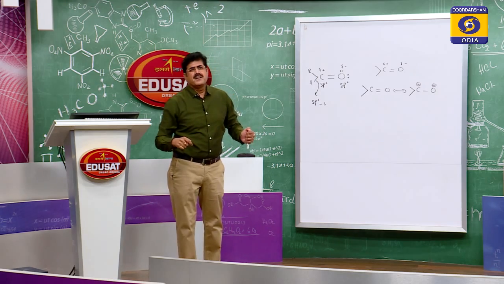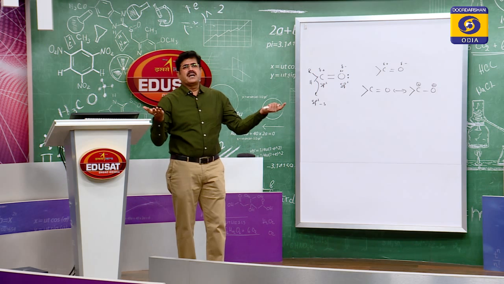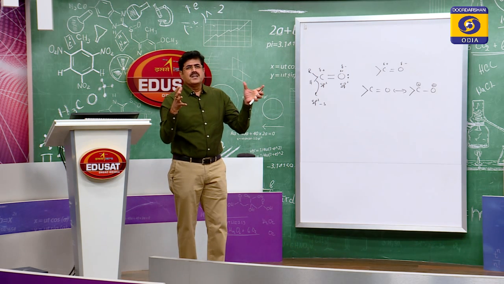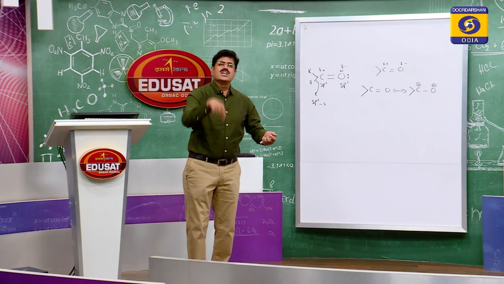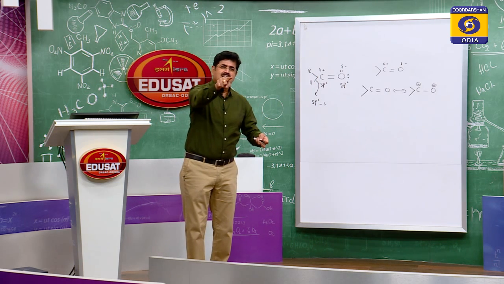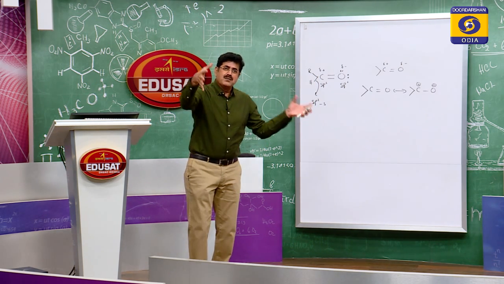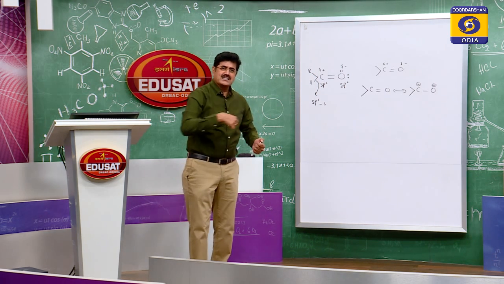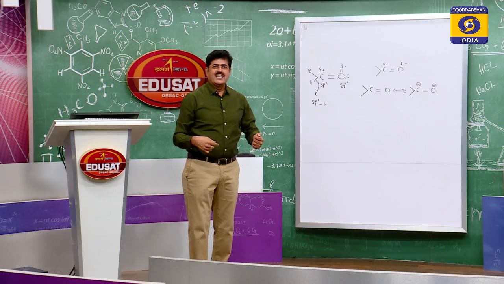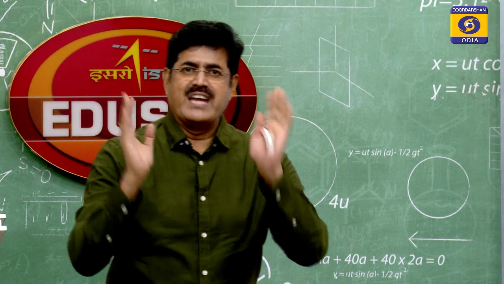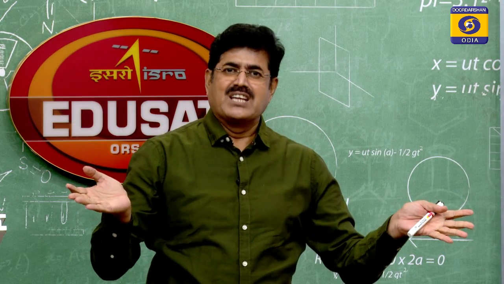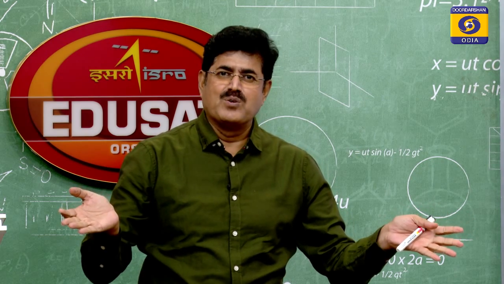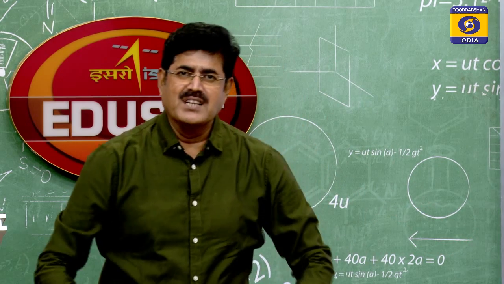That is the steric effect, because of which ketones are less reactive. Is that clear, students? The bulky nature of the alkyl groups hinders the approach of the nucleophile, so the rate of reaction decreases.